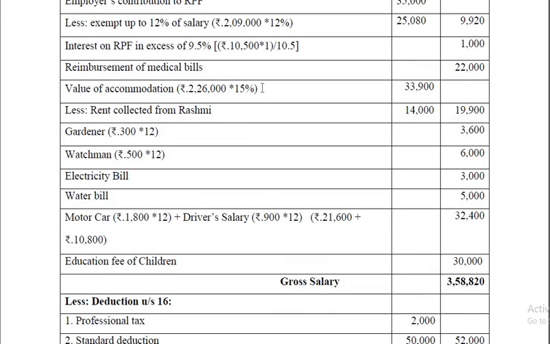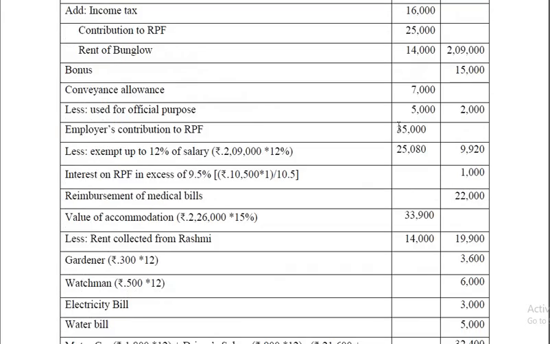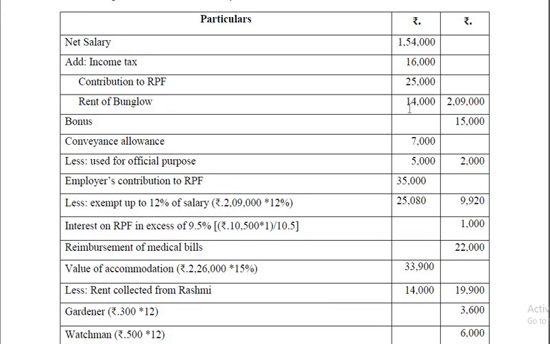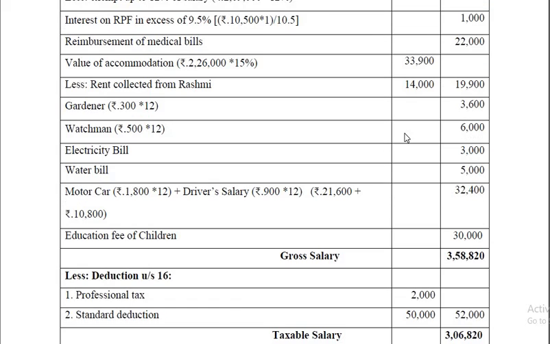Separately, a working note has been given. We'll pick it up later on. 15% of that is 33,900. That is the perquisite value. But rent is recovered from the employee, as in the very first sentence. Here also you can note 14,000 is paid towards rent. So 14,000 should be deducted. Therefore, concessional value of accommodation is 19,900.